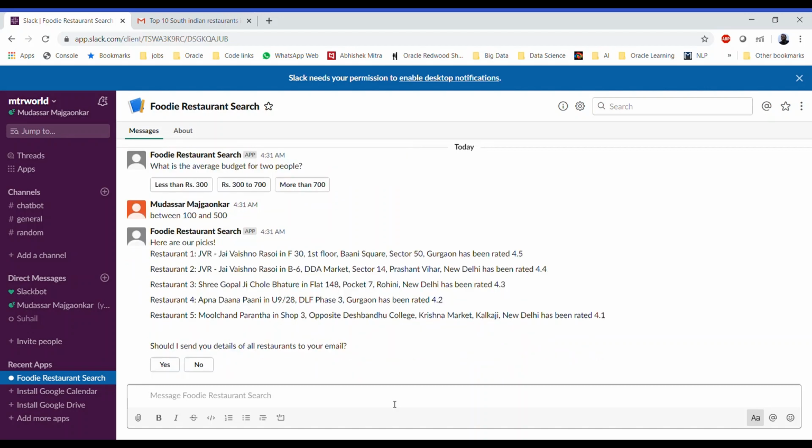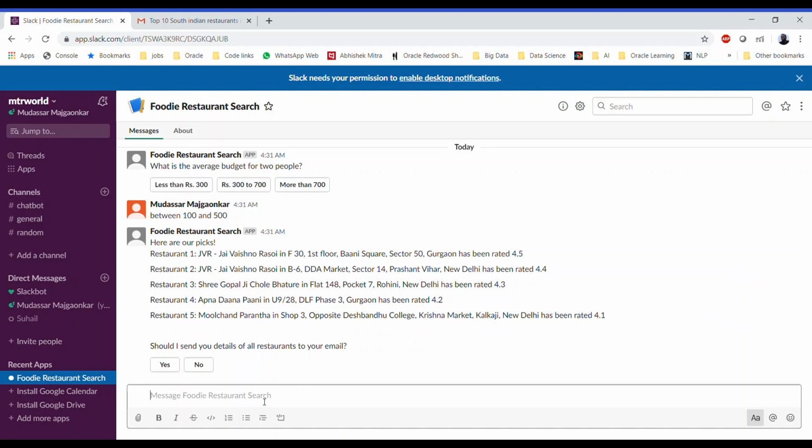So now instead of using the buttons, we have just specified the price range, as you can see over here, between 100 and 500. That's some random price range. And also, instead of specifying any particular cuisine, we have specified butter chicken, which is a type of North Indian food. So the bot has mapped butter chicken to North Indian food, and it has displayed the top five restaurants in Delhi, sorted based on the user rating for North Indian food. And it asks whether it needs to send an email.